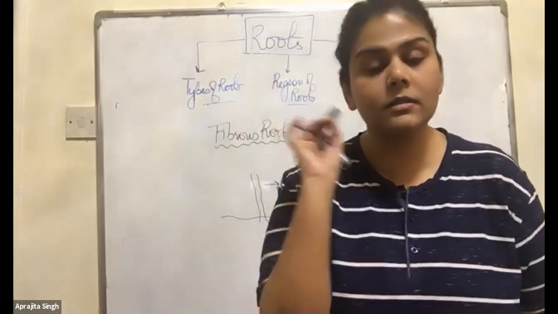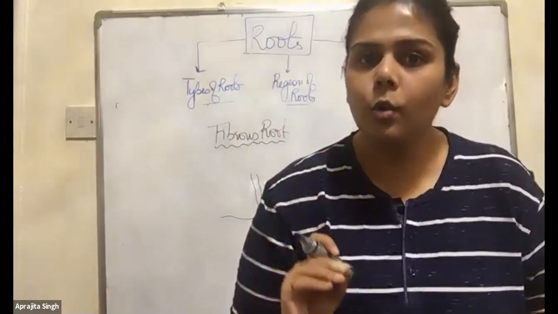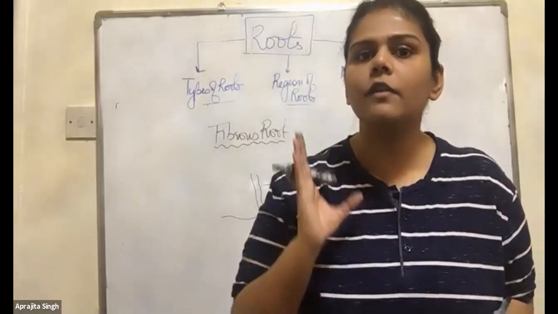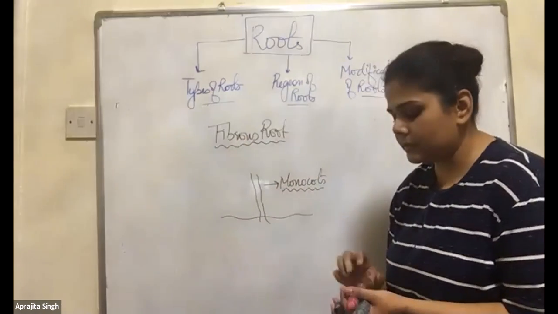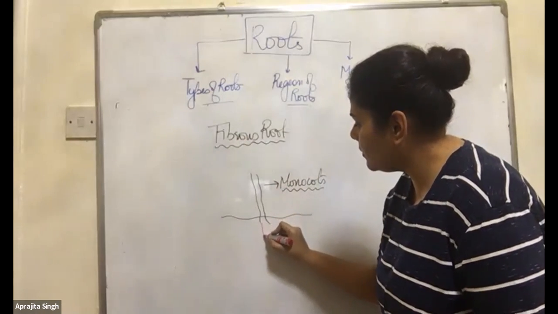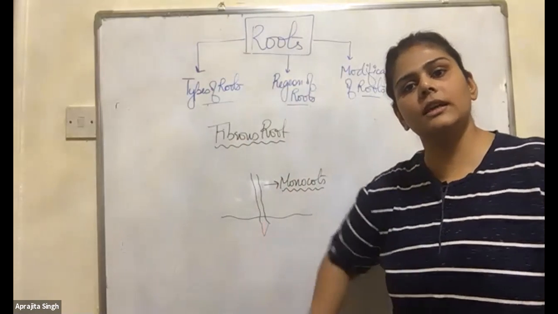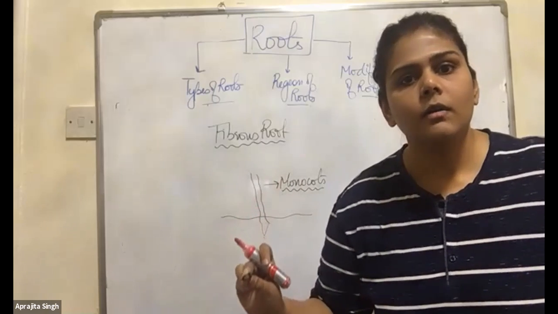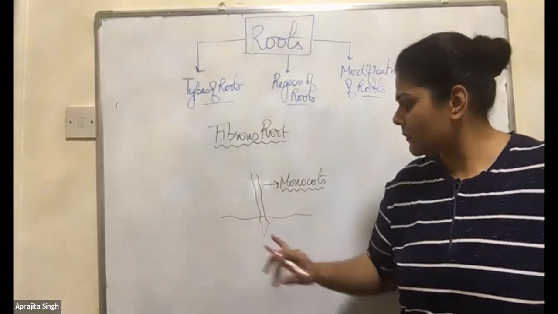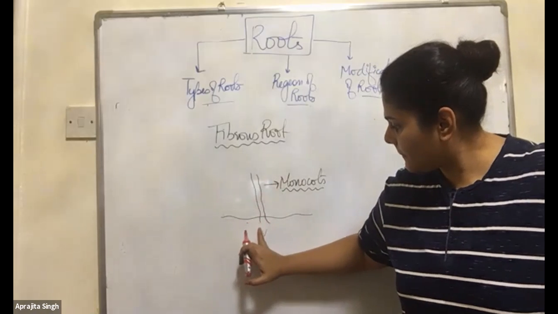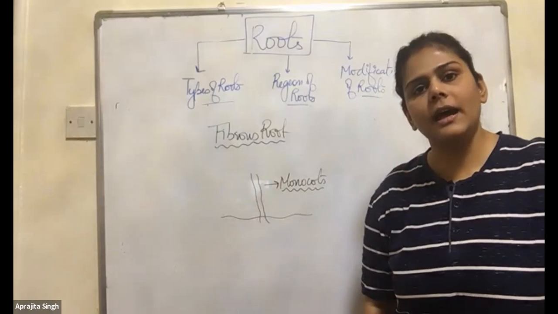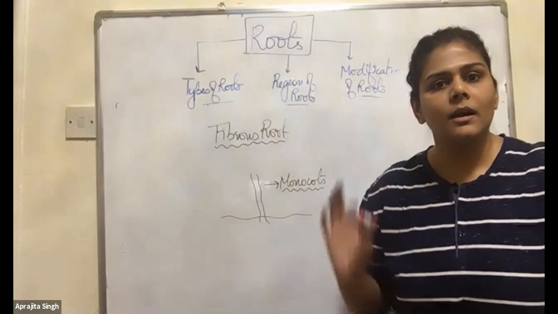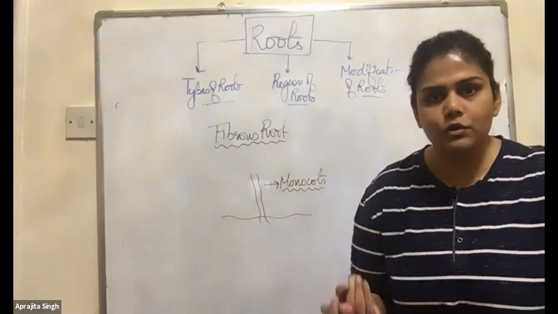First, listen very carefully. First, root will definitely arise from the radicle because radicle is meant for formation of the root. See here. This is the true root, arising from the radicle. After some time, this root will die. The true root has now died. But the plant needs root because roots are the important part.